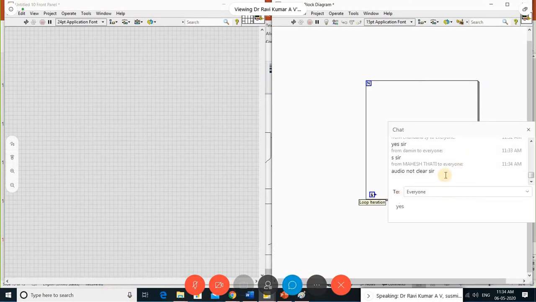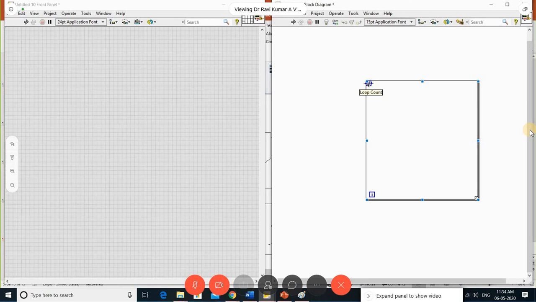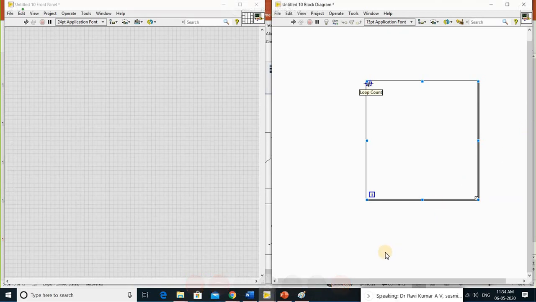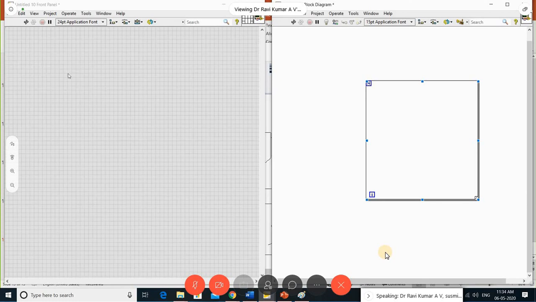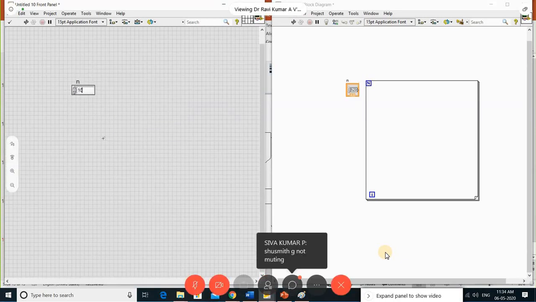The iteration starts from zero. In this case, it will end with n minus one. This is what we call the loop condition. Okay, let me check how it will be displayed. Let me take the input of n variable. This is the n I've taken, and I'm giving it as 10. So I connect it to this n.